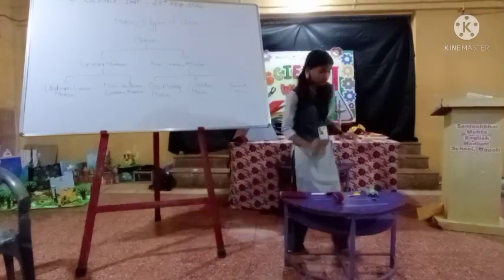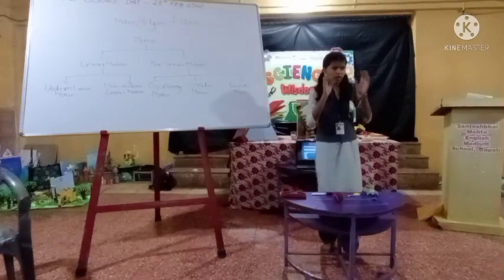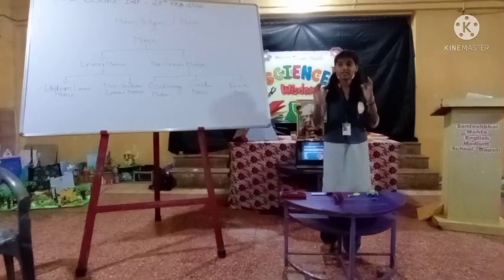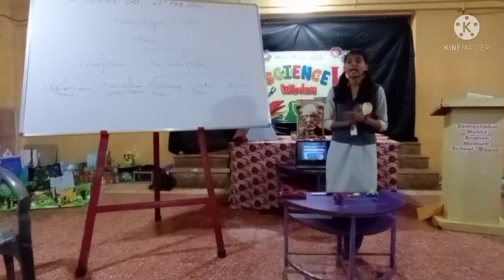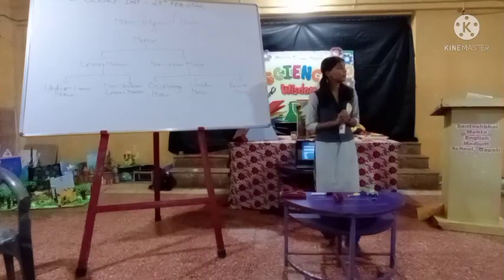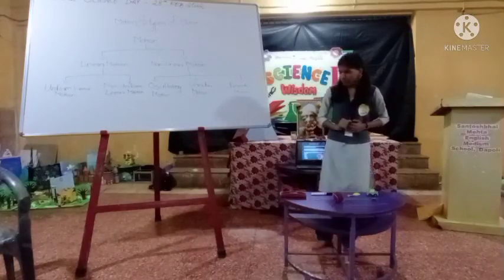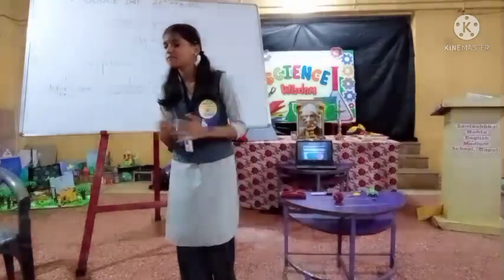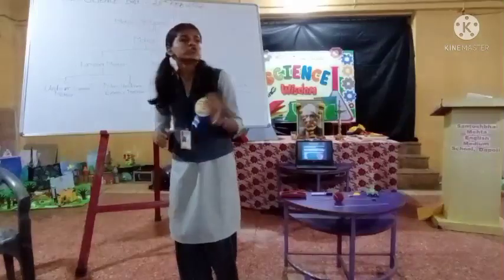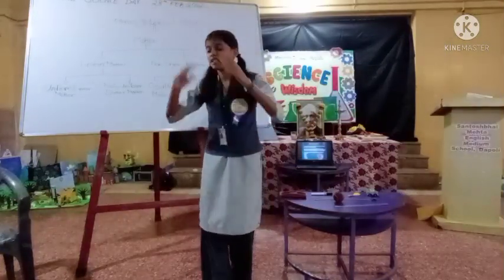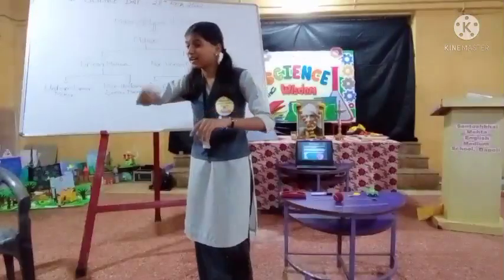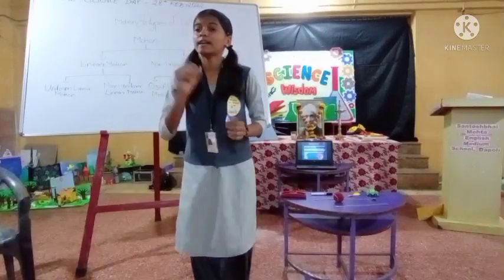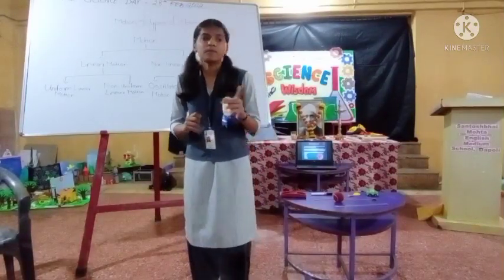Our third type is periodic motion. Listen carefully. A motion of an object that is always repeating in equal intervals of time is said to be a periodic motion. So tell me the answer. For completing 1 hour, how many minutes are taken? 60 minutes. So in the first hour, 60 minutes. Second hour, 60 minutes. So that motion is repeating again and again. All of you understood? So that motion is said to be a periodic motion.